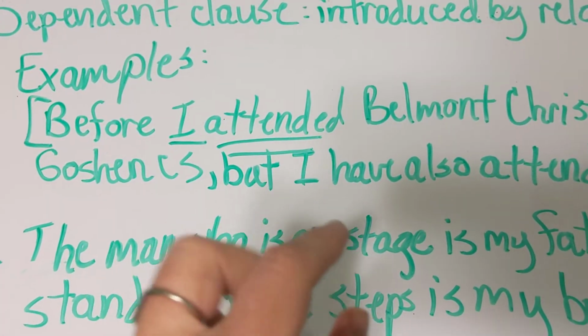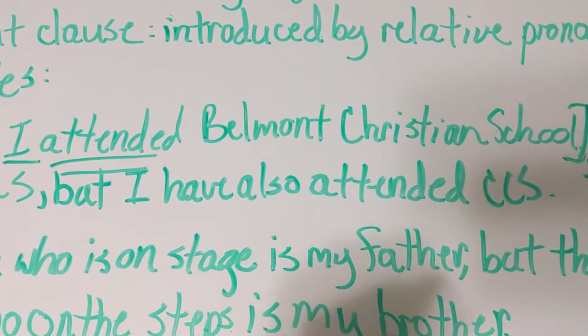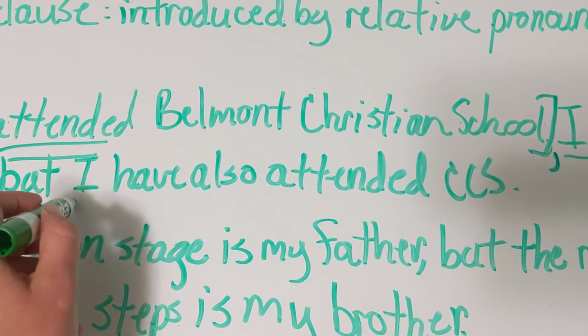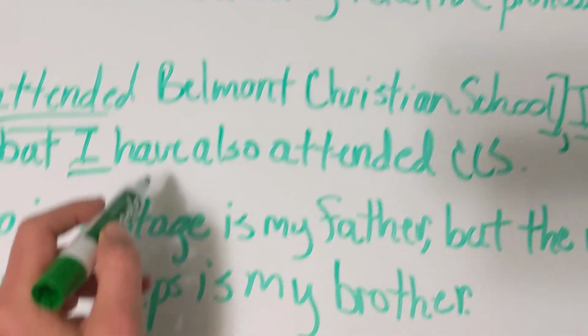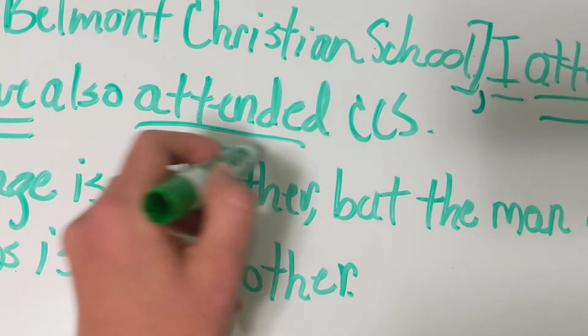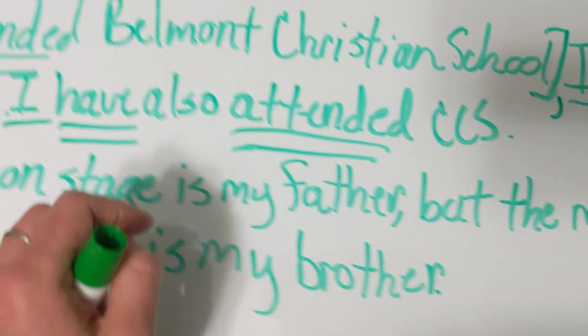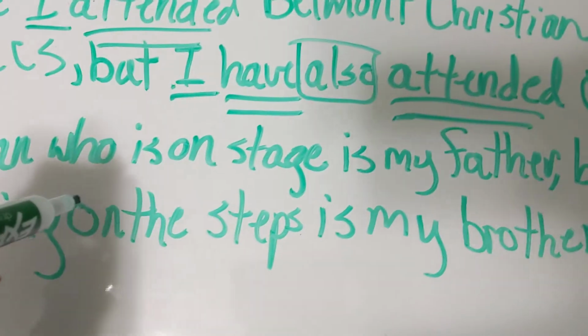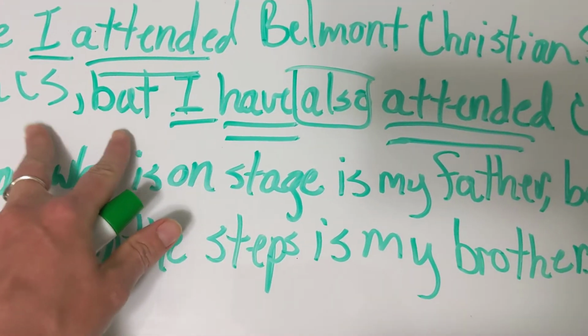Okay, so what is the subject and my verb of my second independent clause? Okay, I is my subject, and what am I doing? I have attended. A little review: also is not underlined because it's acting as an adverb. If you want to box it as a visual, you are welcome to do so. And then what is joining these two independent clauses?